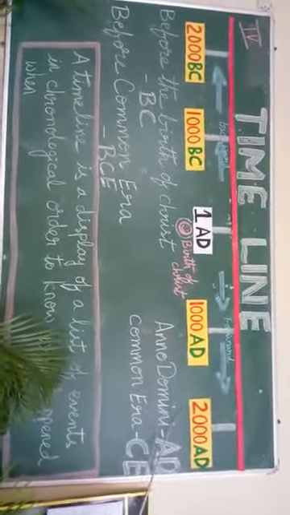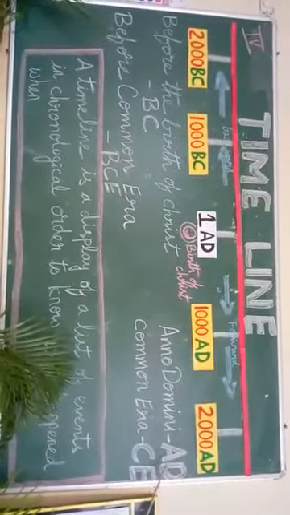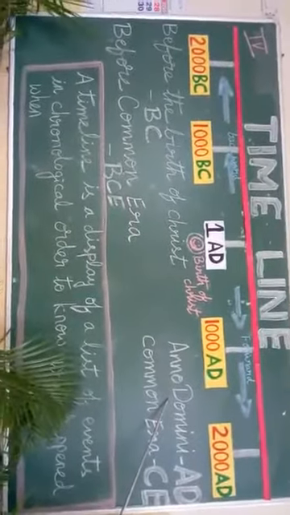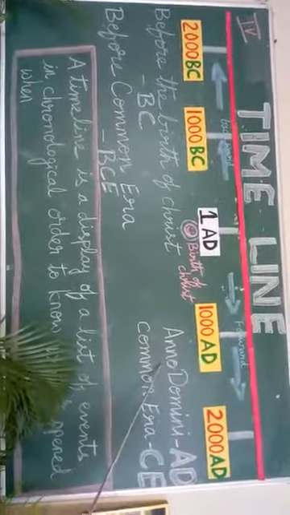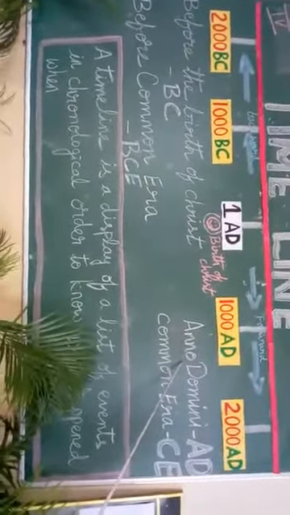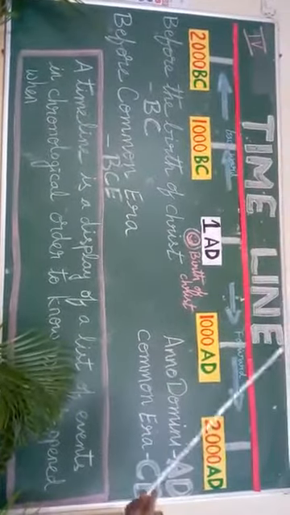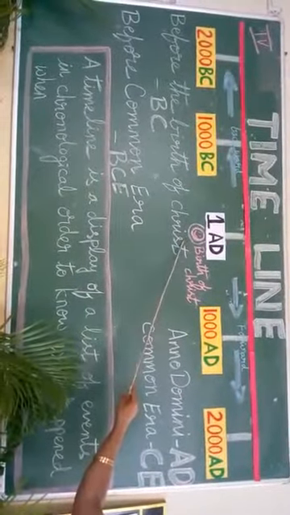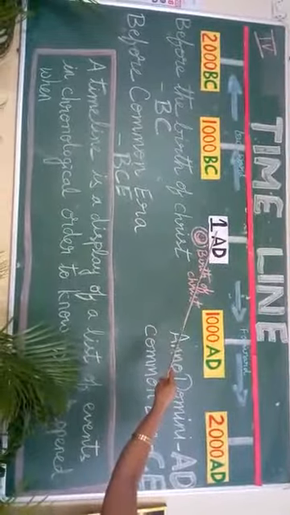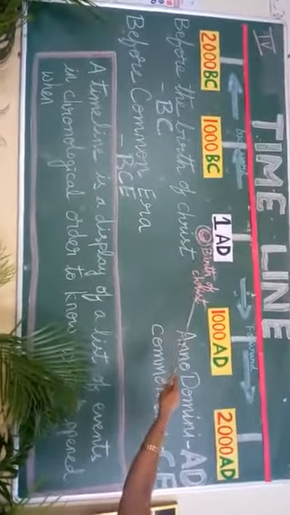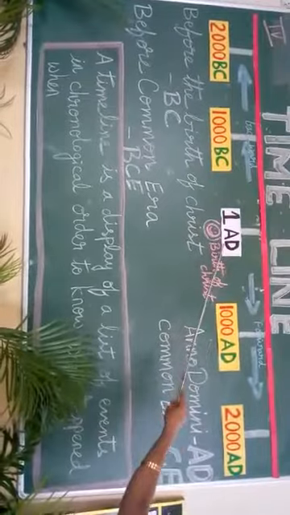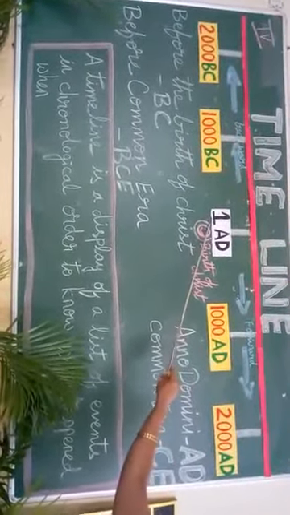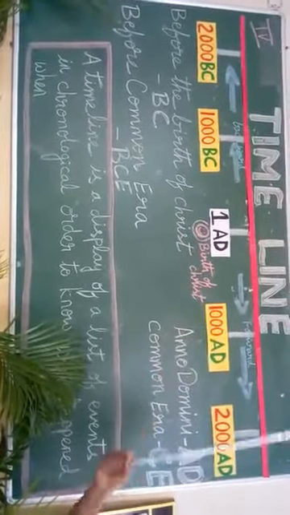Anno Domini means in the period of Jesus Christ, or in the year of Lord. So his birth is taken as the starting point and given the number 1.